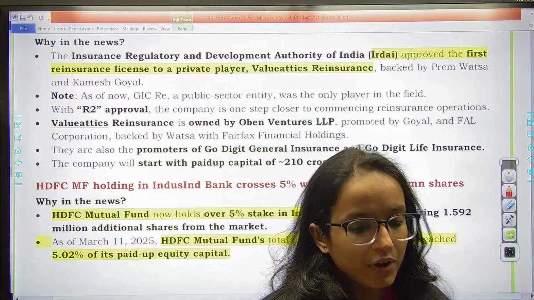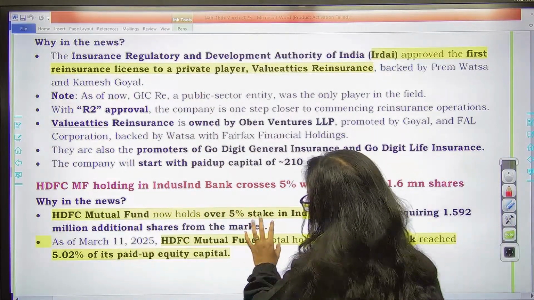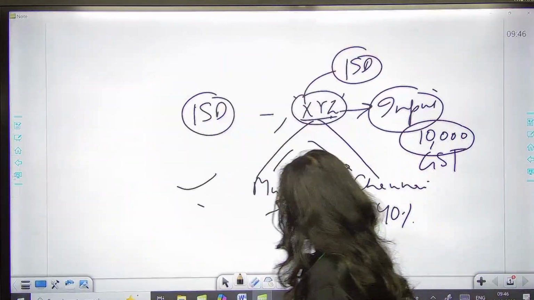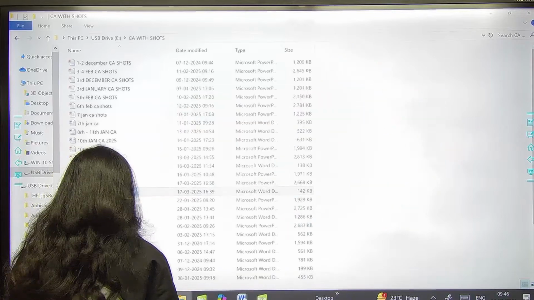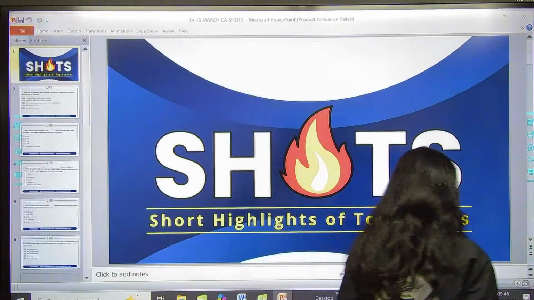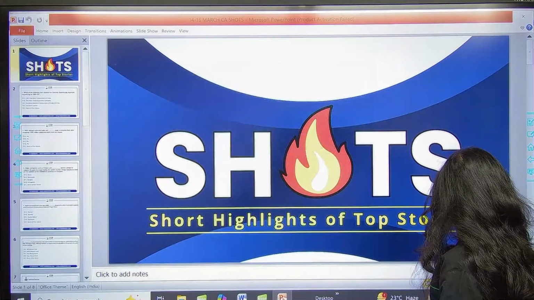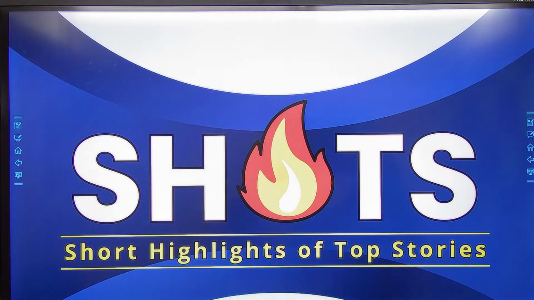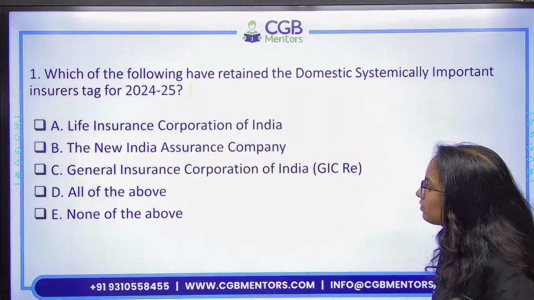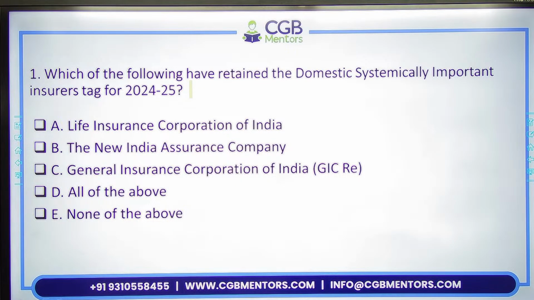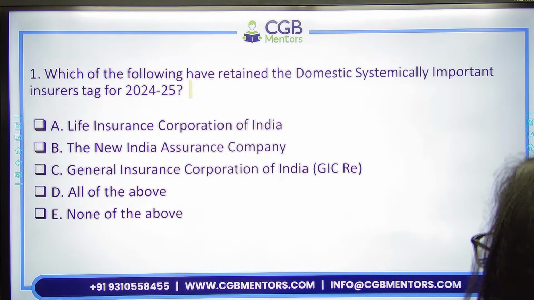Now it's time for the top 5 MCQs. There were certain important news which I have explained you in detail. So please remember them. Now let's discuss the top 5 MCQs here. First question. Which of the following has retained the domestic systemically important insurer tag for 24-25?